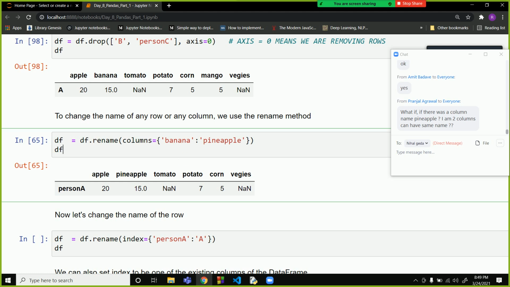So no problem. Banana will be named as pineapple. If there is already a pineapple, then no problem. You will have an error. I don't think so, it will be like that.